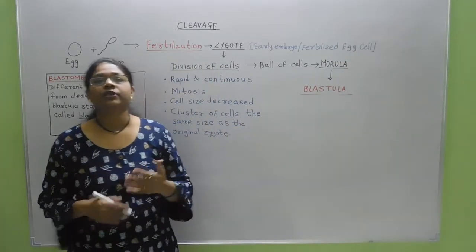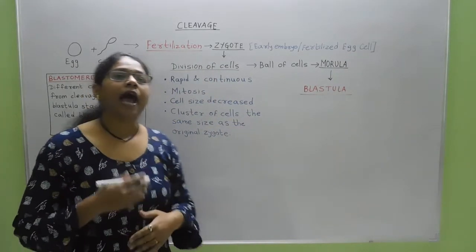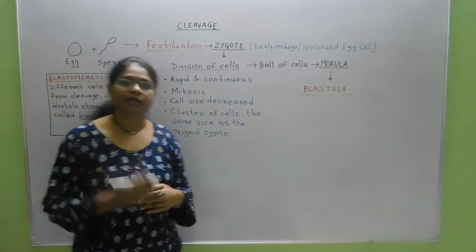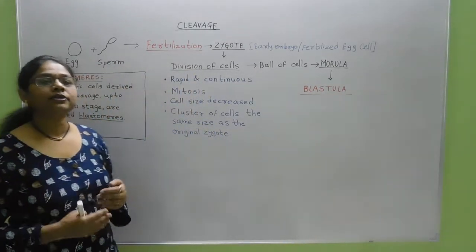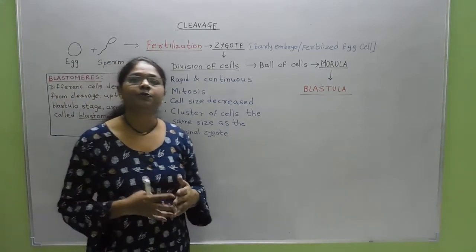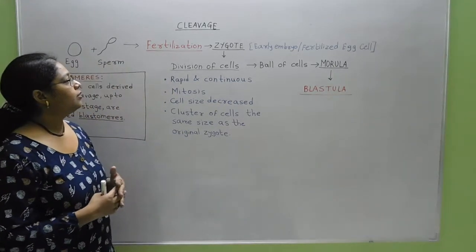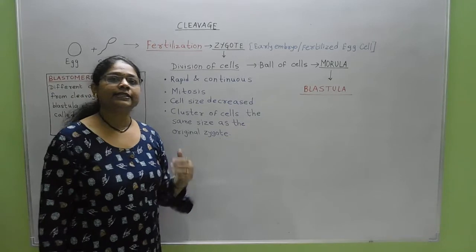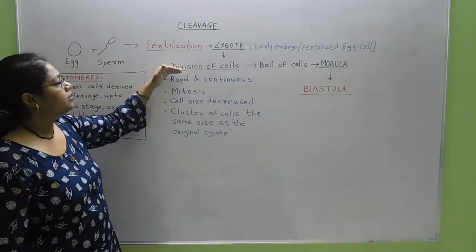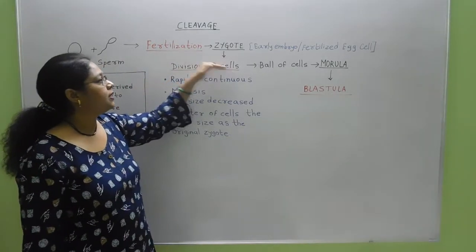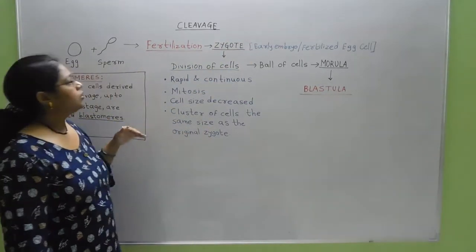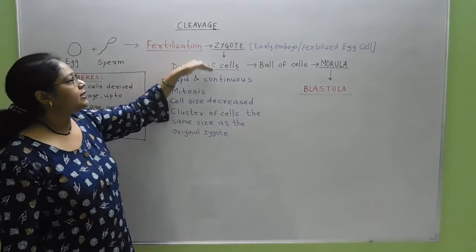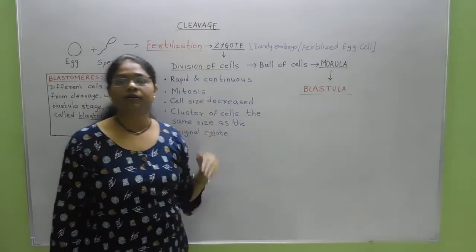Now what happens with this fertilized egg cell? As the embryogenesis is started in every organism, that is, as the zygote is produced by the meeting of sperm and egg, the embryogenesis is started with the division of cells, that is the division of the zygote. So the division of cells is called a cleavage.